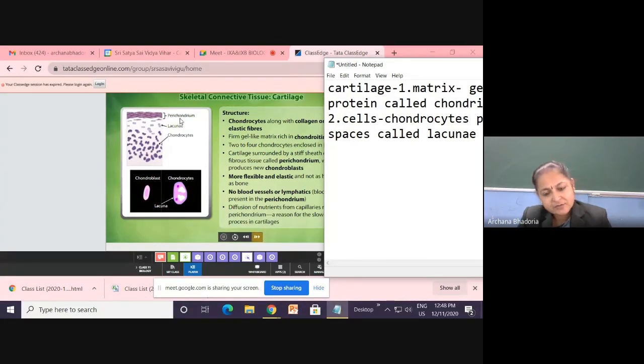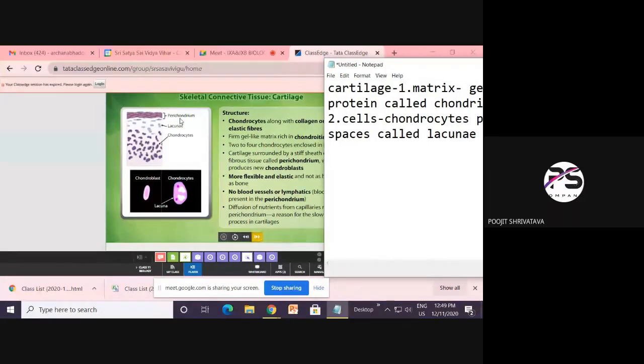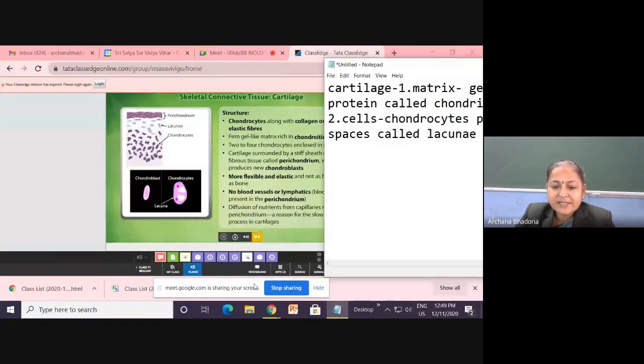And then write down: it is flexible and elastic. So cartilage, very important property is what? That it is flexible and elastic. Bones are not elastic. Bones are not flexible. If you bend them, the bones will break. But if you bend your ears, the external ear, it will not break. It is flexible and elastic.